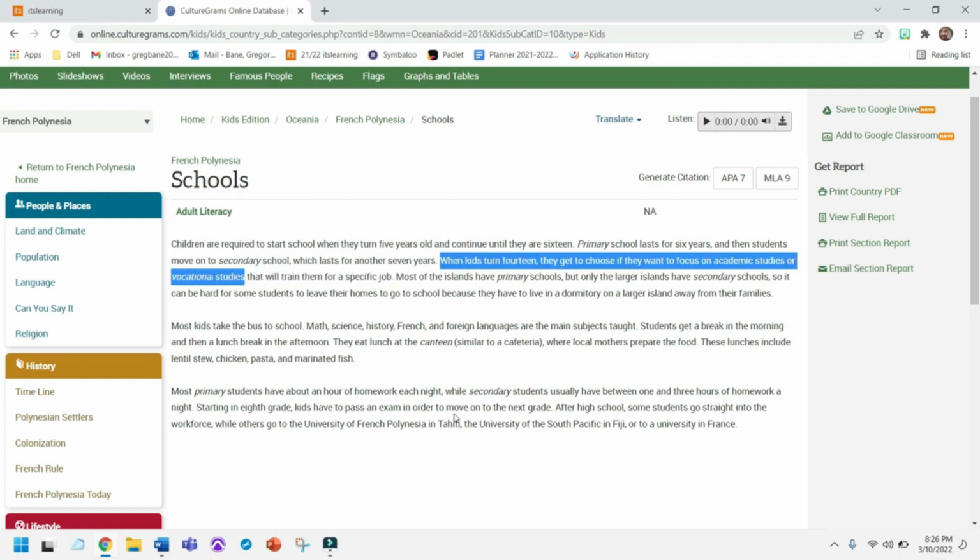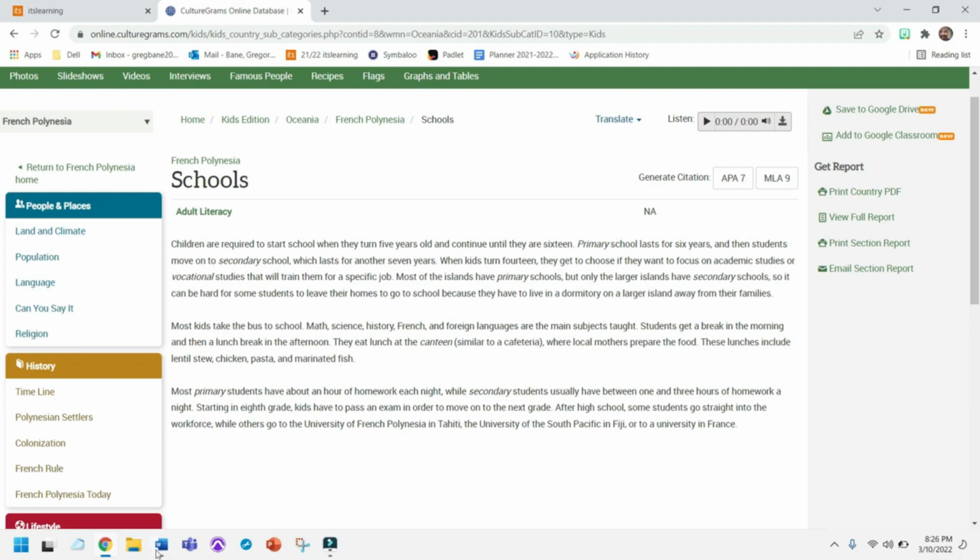It says, in French Polynesia, when kids turn 14, they get to choose if they want to focus on academic studies or vocational studies. Now, if you stumble upon a word and you have no idea what it means, I don't mind if you look it up real quick. Vocational studies means studying for a job or a career. It's not so much math, science, social studies, ILA, those things. It's learning how to actually do something. I think that's really interesting that in French Polynesia, when a kid turns 14, they get to choose.